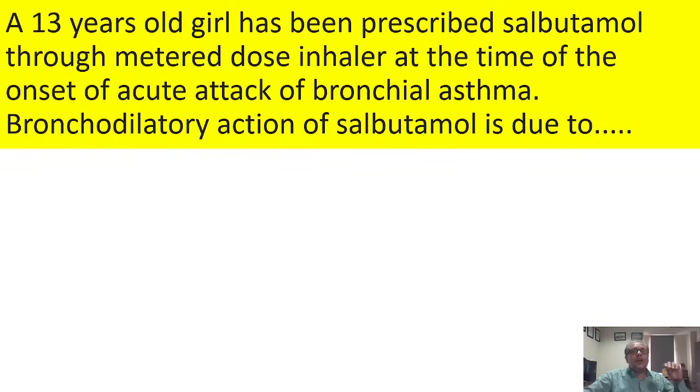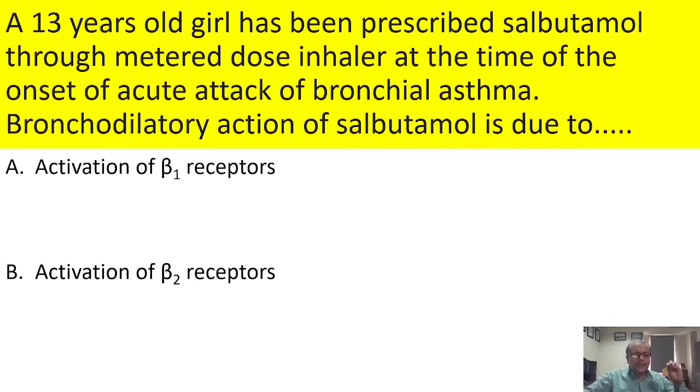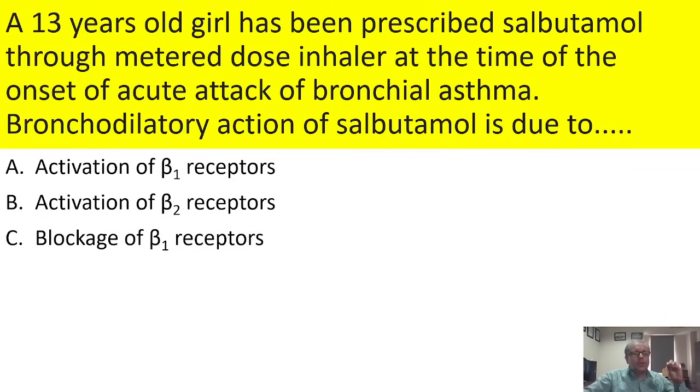A 13-year-old girl has been prescribed salbutamol through a metered dose inhaler at the time of onset of acute bronchial asthma. We all know that in bronchial asthma there is a need of a bronchodilator agent, and here the bronchodilator is salbutamol. Now this bronchodilatory activity of salbutamol is due to activation of beta 1, activation of beta 2, blockage of beta 1, or blockage of beta 2.